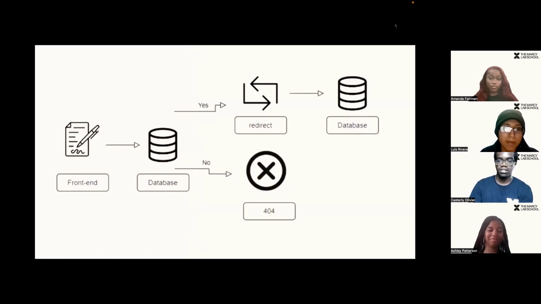And from this diagram, you can see a user would first fill out a form in the front end. We will then make a fetch request based on the user input to get the Susu they are trying to join. Once we receive the data, we then compare the user inputted password with the password of the Susu. And if they match, the user will be redirected inside the Susu.